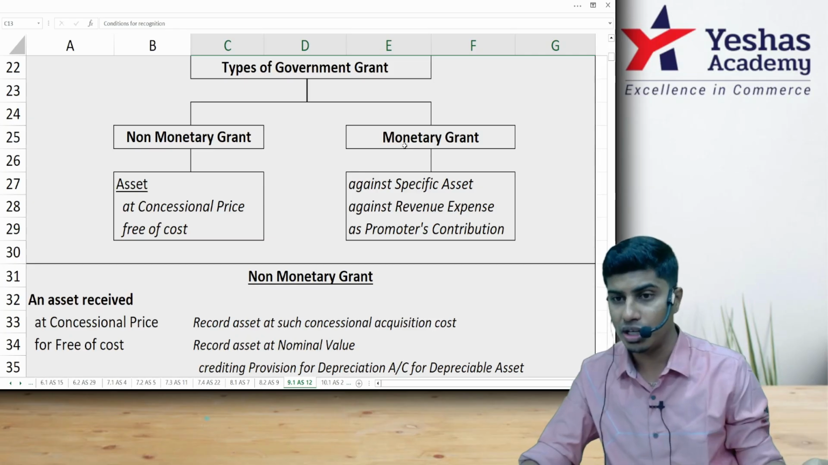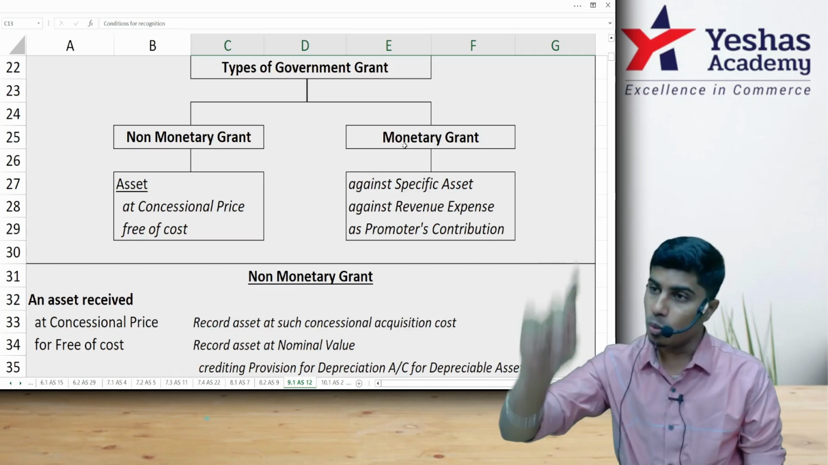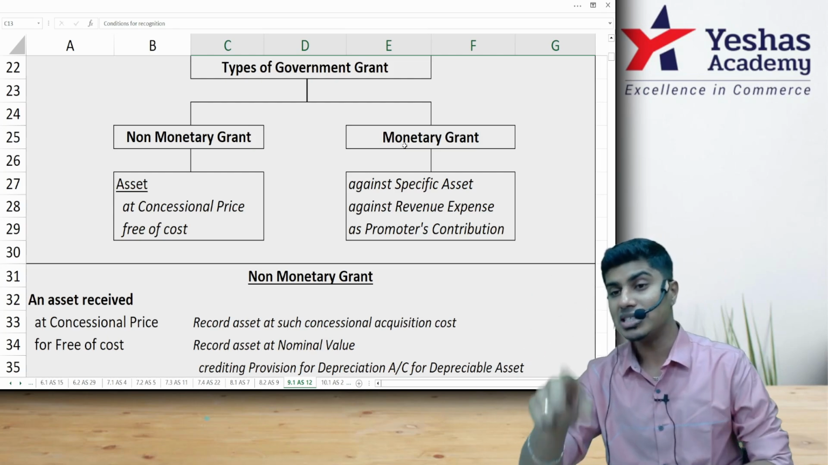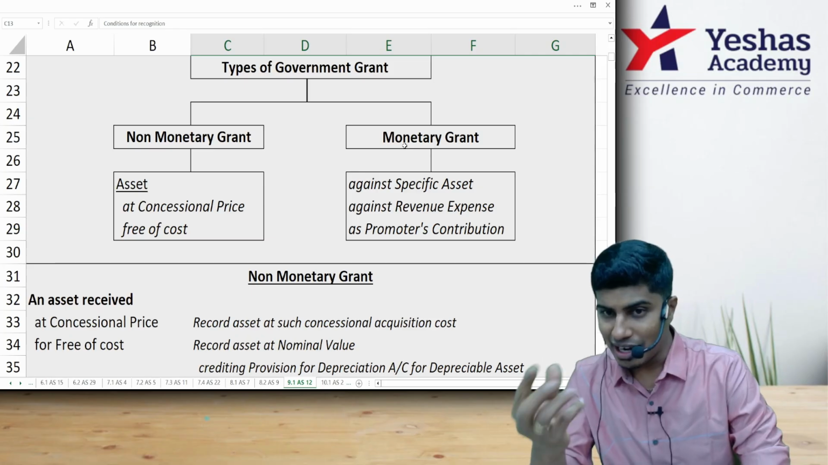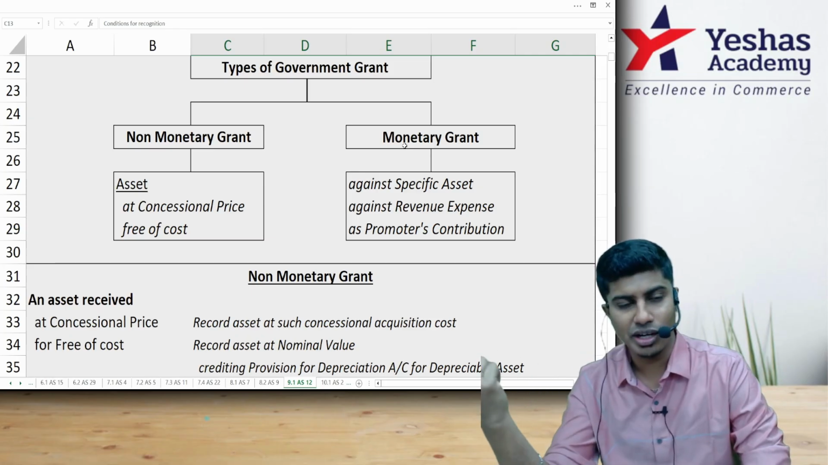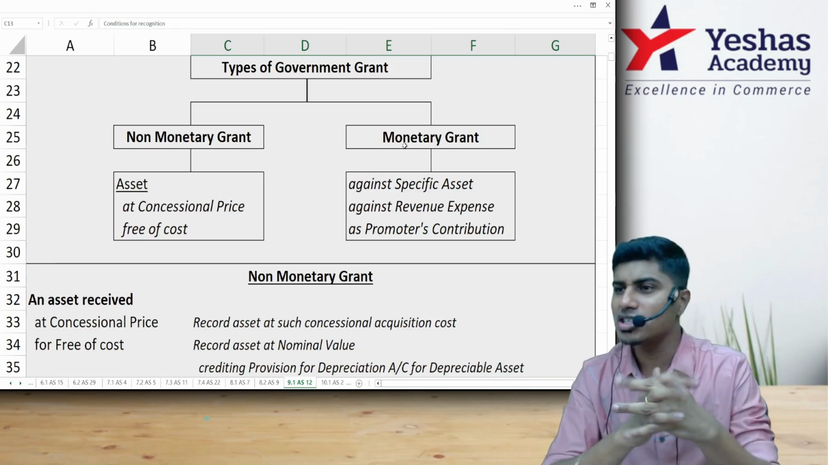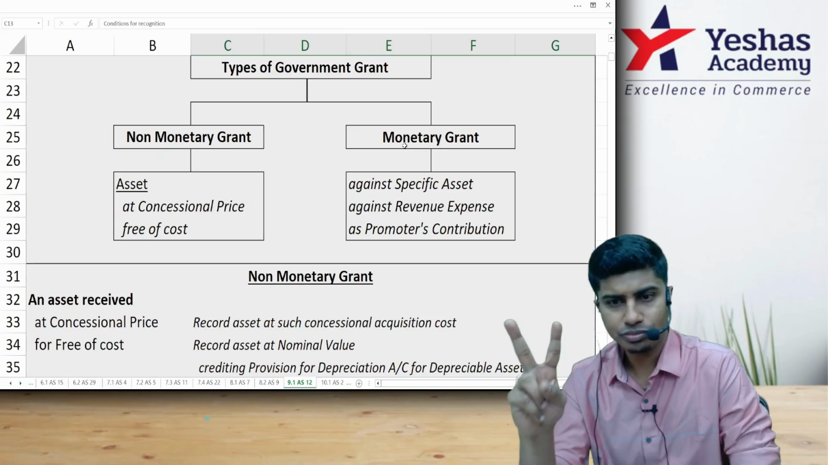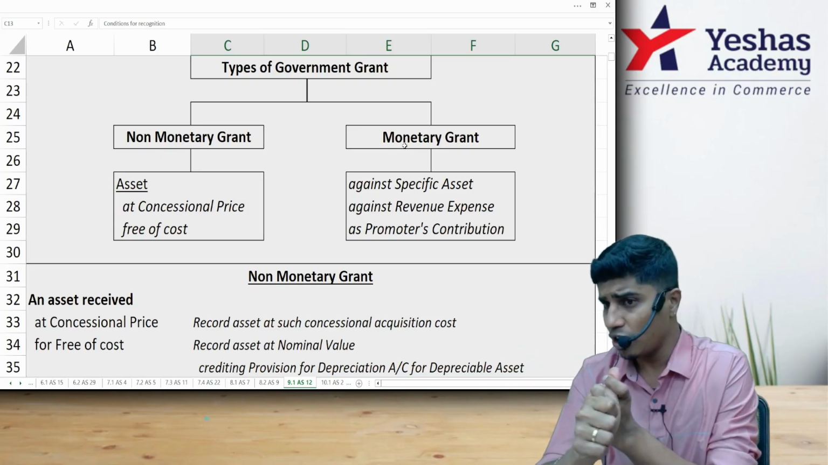That is a non-monetary grant. If the government says you pay the electricity bill, show me the bill, I will pay the money back to you. That is a monetary grant. So if the grant is received in cash, then it is monetary. If it is not received in cash, it is non-monetary. In short, examples of non-monetary grant: one, asset received free of cost.